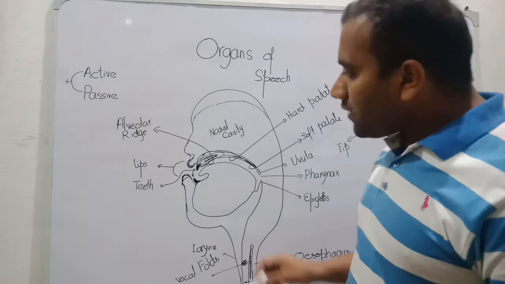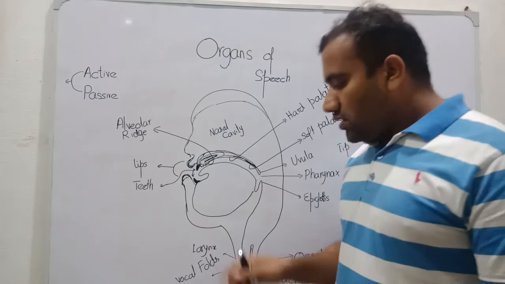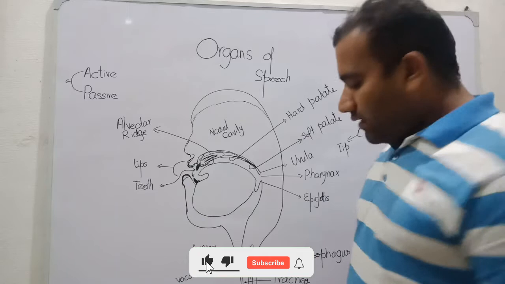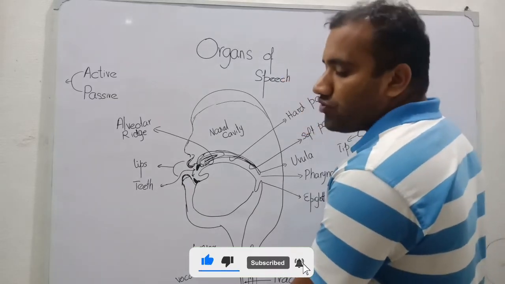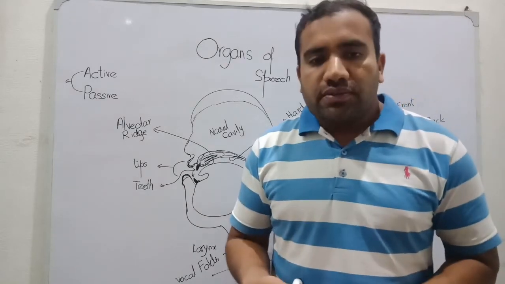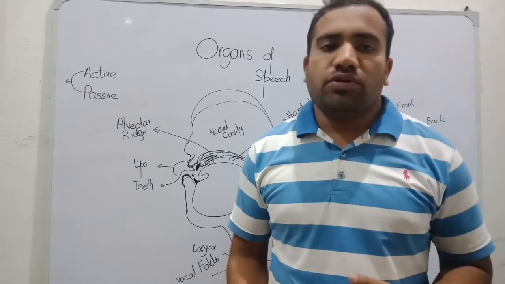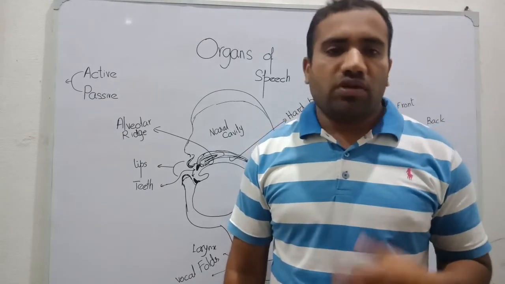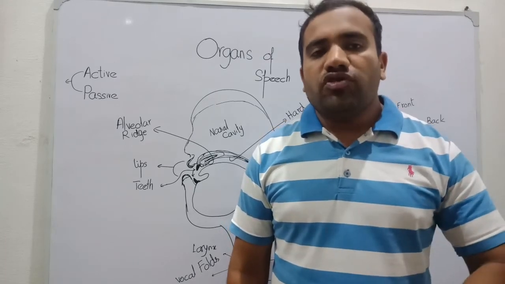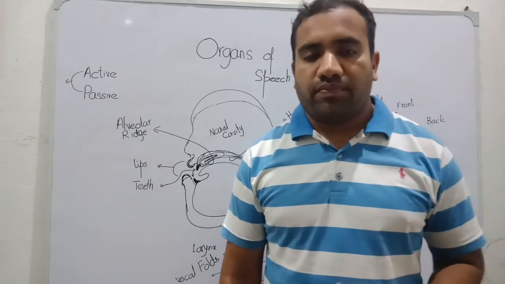And this is the anatomy of the speech organ. Here is the phonation process. Your lungs push the air, and it comes through the trachea to your mouth, and when the sound is produced and goes out from your mouth, it is being processed.